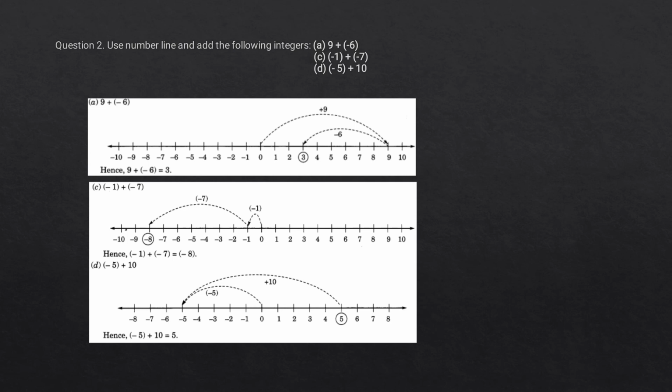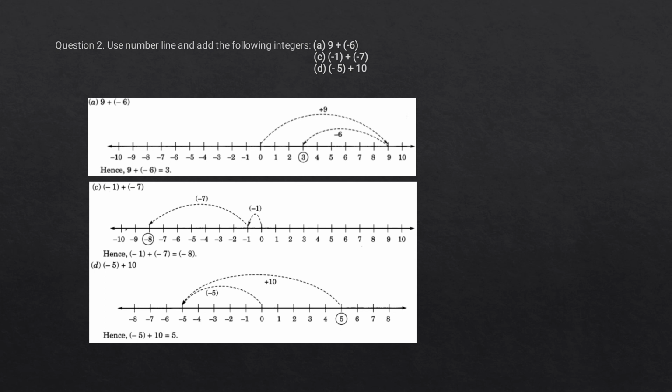Question 2. Use number line and add the following integers. A. 9 plus -6. C. -1 plus -7. D. -5 plus 10. So let us start with A. 9 plus -6. Well, here we will have to subtract the given integers on a number line, and so by moving left 6 steps from 9 we reach at 3, and thus 3 can be represented on number line as shown below.